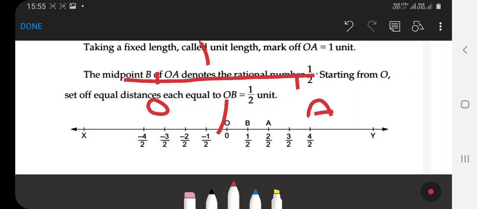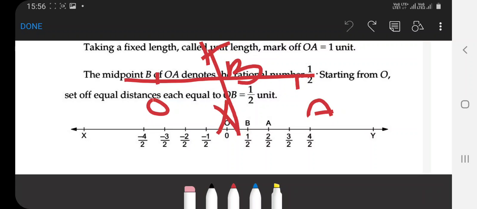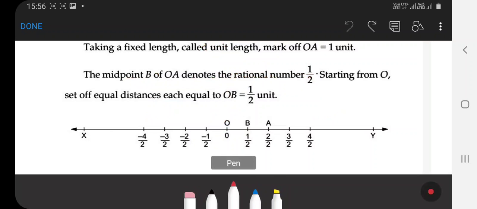Similarly, from A, you have got two points. With the help of a ruler, you join the line, and you have got the middle point B. Suppose OA equal to 1 centimeter, so dividing into two parts, 0.5 centimeter equal to half unit.